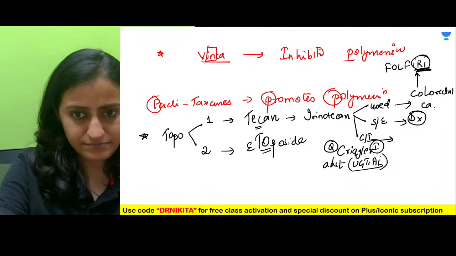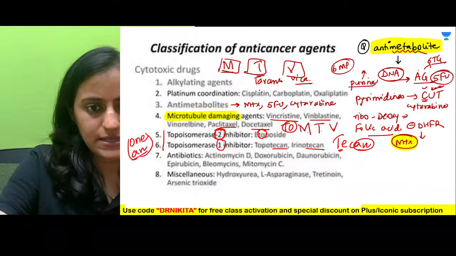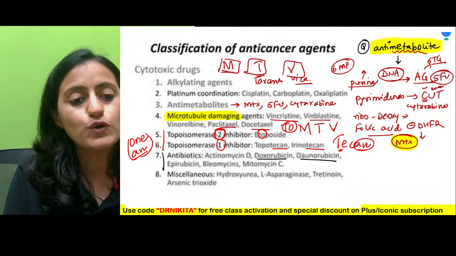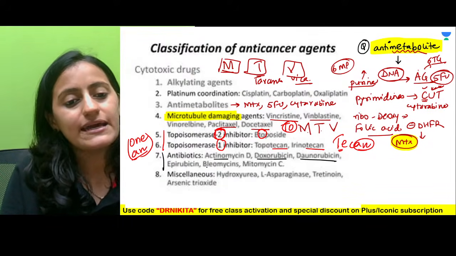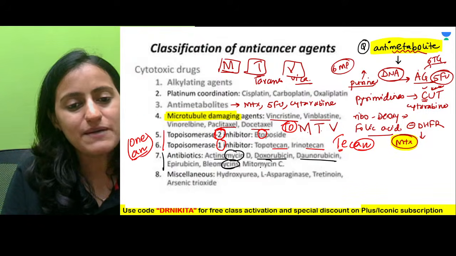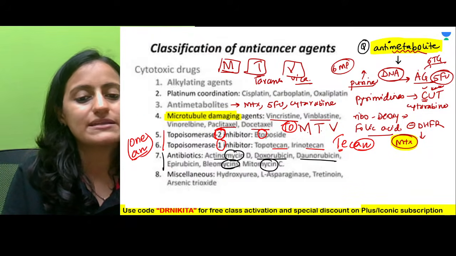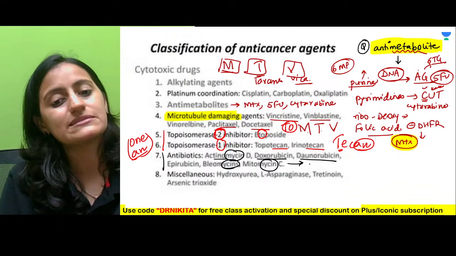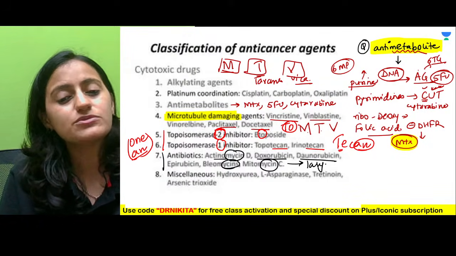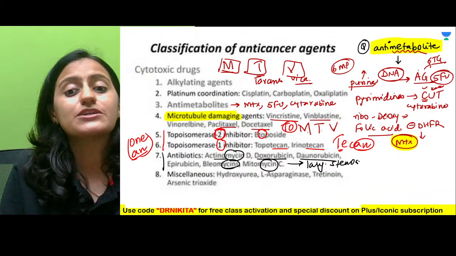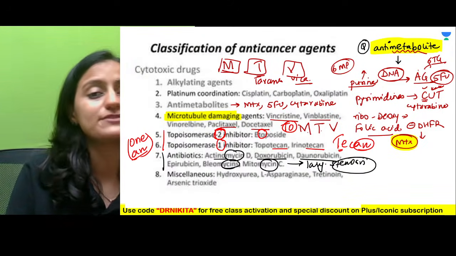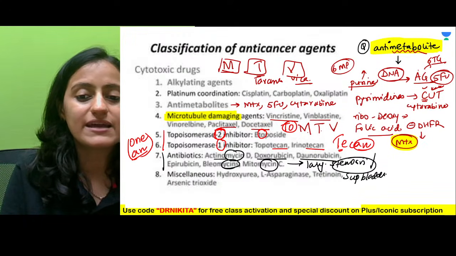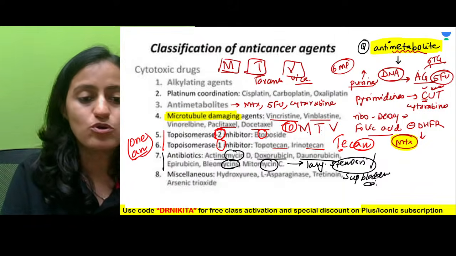Okay. Now next one is antibiotics. That includes your doxorubicin, daunorubicin, actinomycin, right? Even bleomycin, all the mycins here. Mitomycin, bleomycin, actinomycin, and you have the rubicins. Mitomycin C is an important one that has been asked in the recent NEET PG also. It is used in laryngotracheal stenosis. To prevent that, we use this mitomycin C. It is also used topically in superficial bladder cancer.